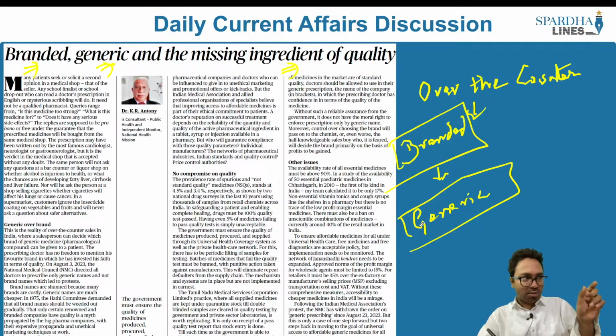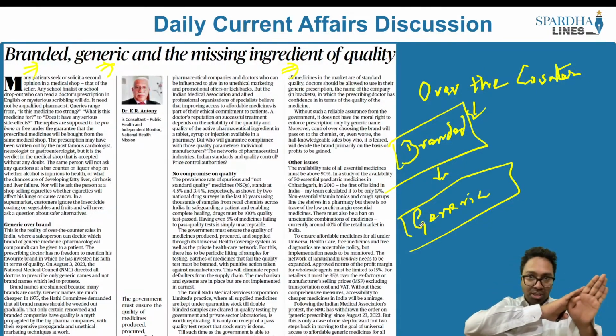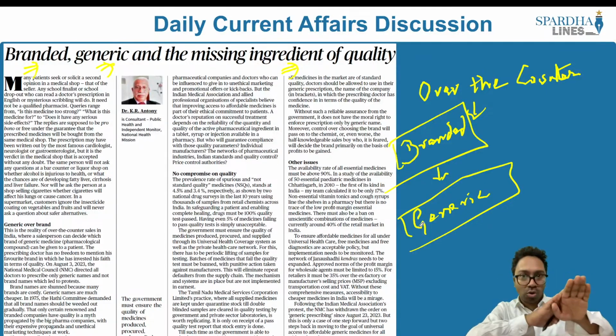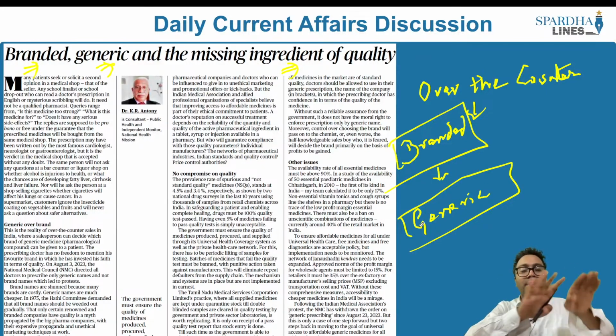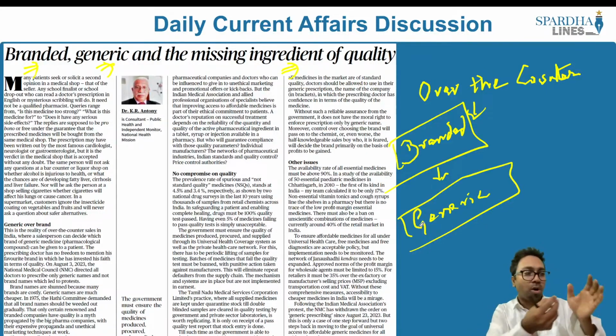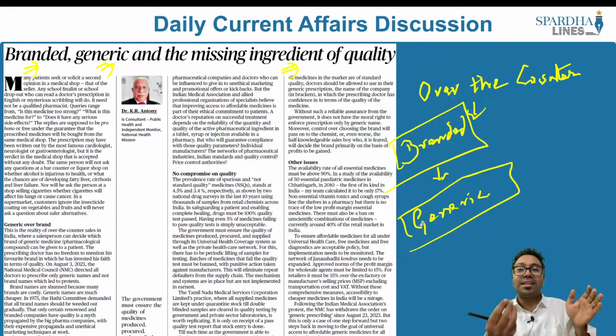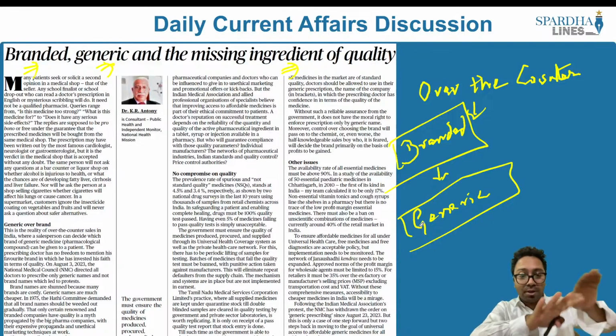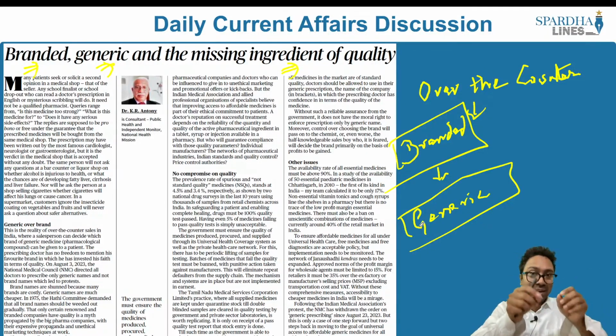So there is an original medicine. Similar components of this original medicine are also made in the other tablet as well. So you have the original medicine, and you also have a generic copy. What do I mean by generic copy? Similar components are taken from the original medicine, reverse engineering is conducted, and a cheaper copy of this original medicine is released into the market. So generic basically means it is a cheaper one rather than the branded one. Similar components are used in the generic ones, and it also gives the same relief as well.